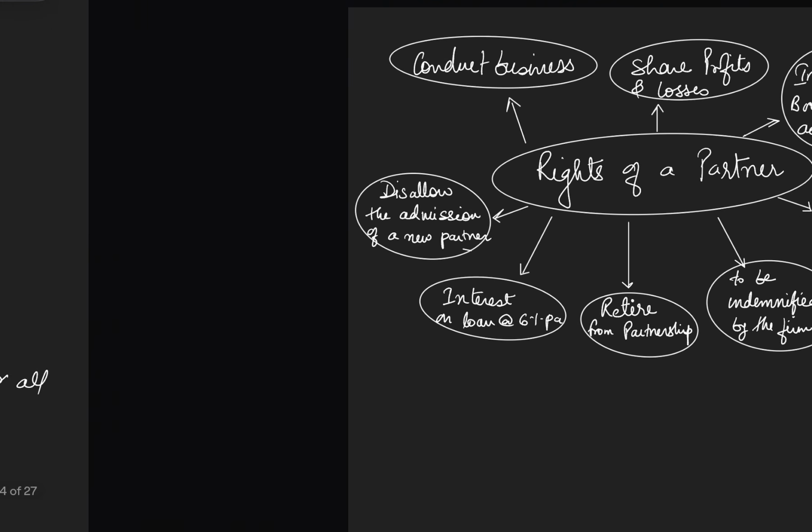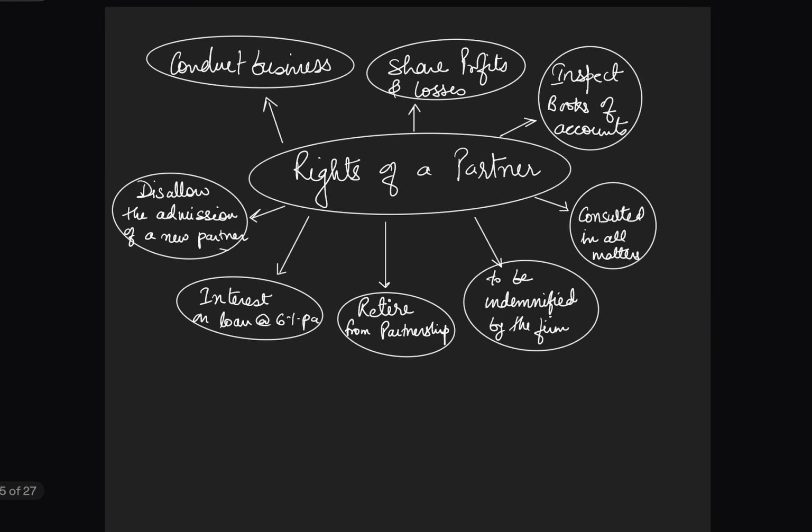Next, let's move on to the rights of the partner. There are different rights of a partner. All partners have the right to conduct the business. The partners' decisions are taken collectively. Next, the share. Partners always have the right to share the profits and losses as per the decided ratio of profit and loss, right?